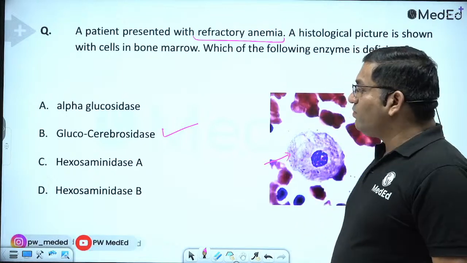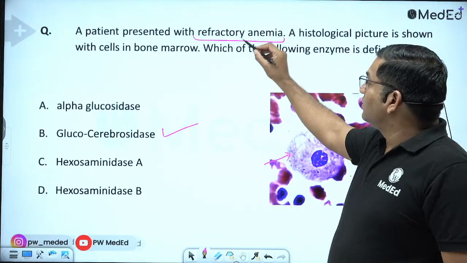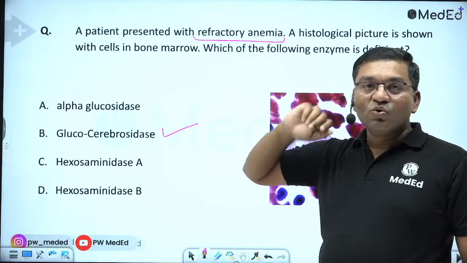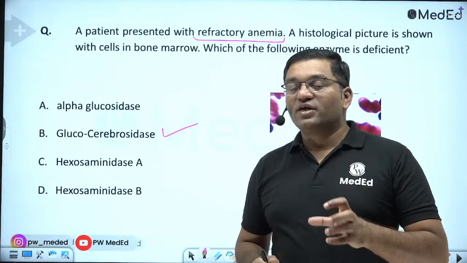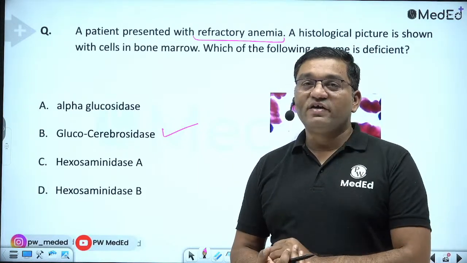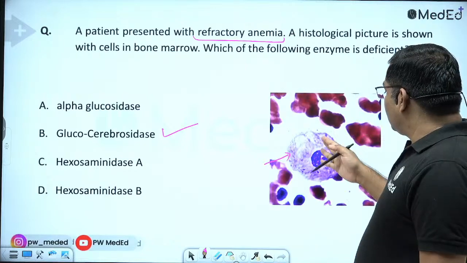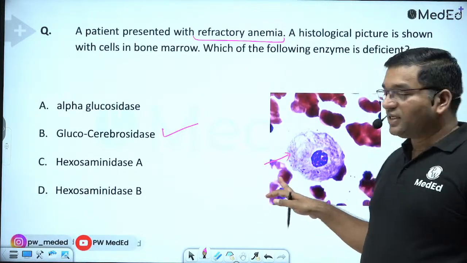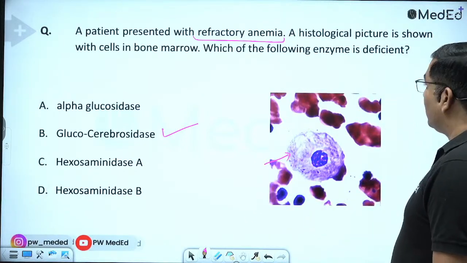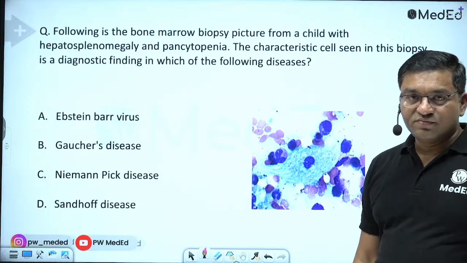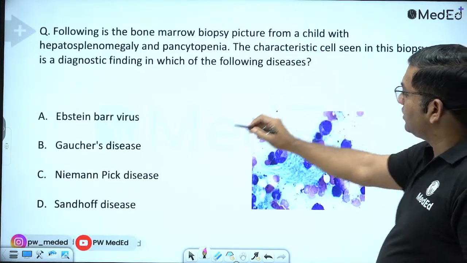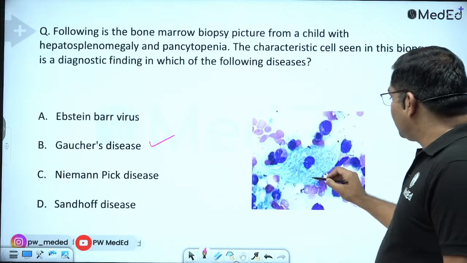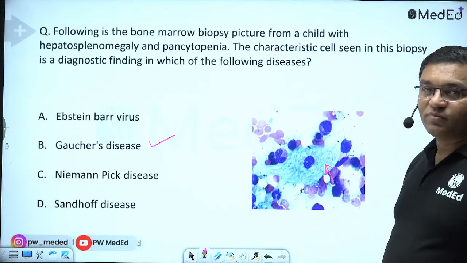As the bone marrow is involved, it causes anemia, leukopenia, thrombocytopenia. It also causes avascular necrosis of the bone and frequent fractures. And this is the bone marrow biopsy picture, the wrinkled paper or tissue paper appearance, Gaucher's disease. This is the bone biopsy. See, this is again Gaucher's disease, the wrinkled paper or tissue paper appearance of the macrophages.